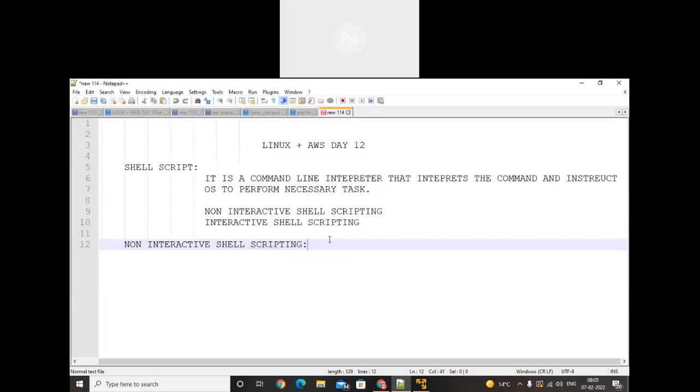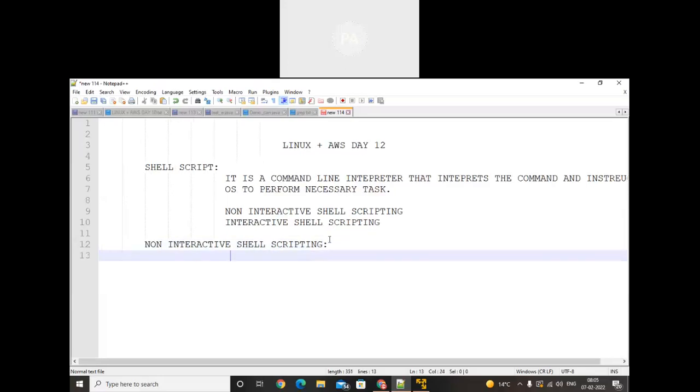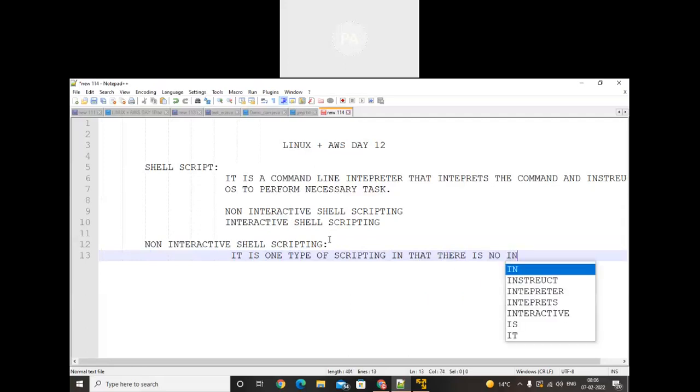What is non-interactive shell scripting? It is one type of scripting in which there is no interaction from the user.